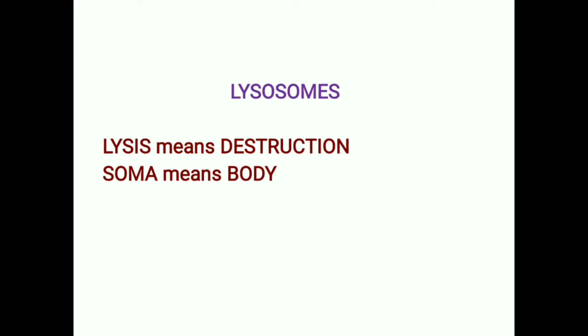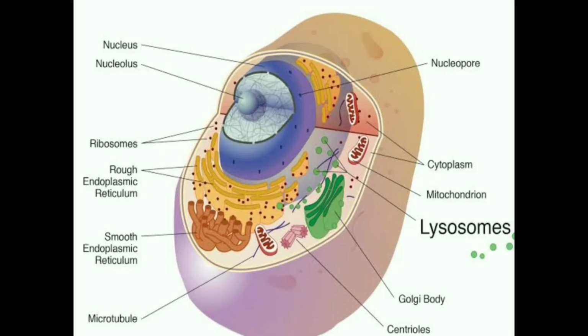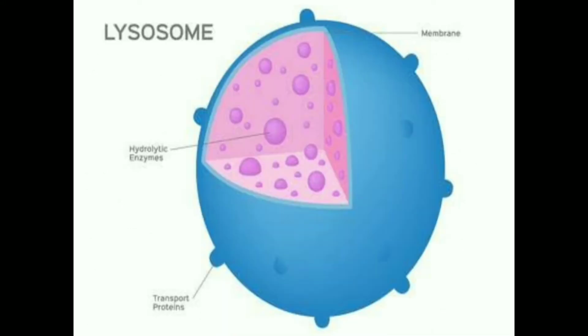The term lysosome was derived from the Greek words lysis, which means destruction, and soma, which means body. These lysosomes are a kind of waste disposal system of the cell. It occurs in animal cells. Foreign materials which enter the cell, such as bacteria or food, as well as old organelles, end up in the lysosomes, which break them into small pieces. You can see the lysosome here. This is because they contain powerful digestive enzymes capable of breaking down all organic matter.